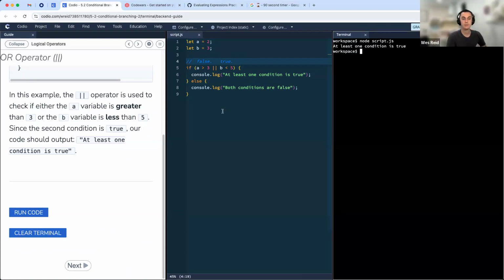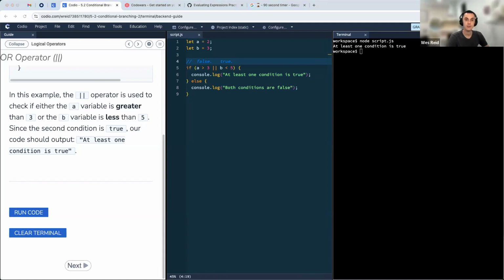Same thing, if we swap around some numbers here, we can get either side to be true, or we can get both sides to be true, in which case we'll get that first console log statement. But if both are false, only then do we get both conditions are false. So or just works kind of as the opposite of and, right?